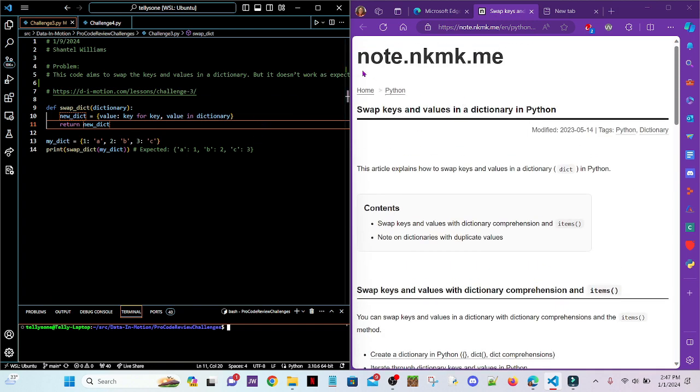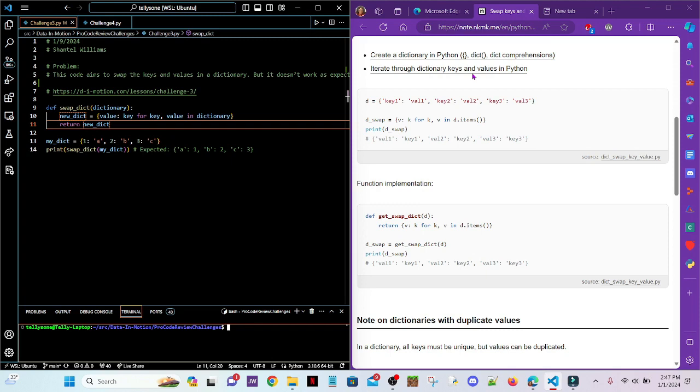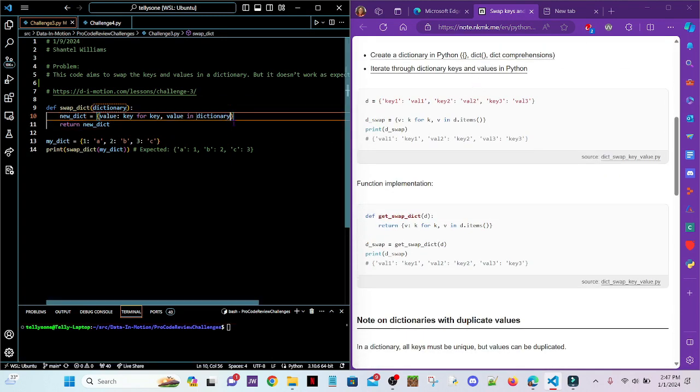The article I found is note.nkmk.me. I can link this down in the description in case you guys want to look at this. But let's go ahead and add that change here. And it looks like that should fix the issue. So I'm just going to put items here at the end. Not items, not items.